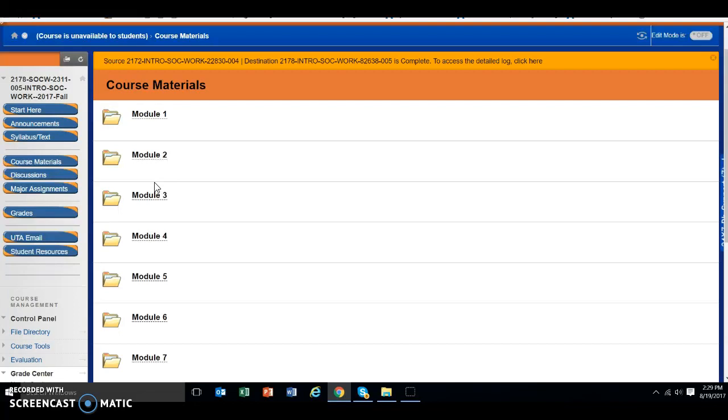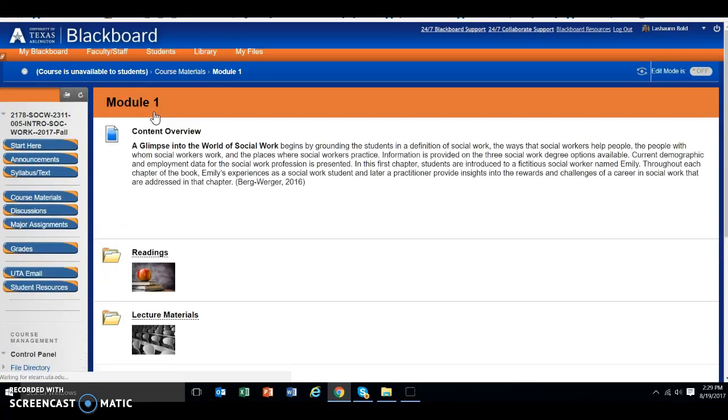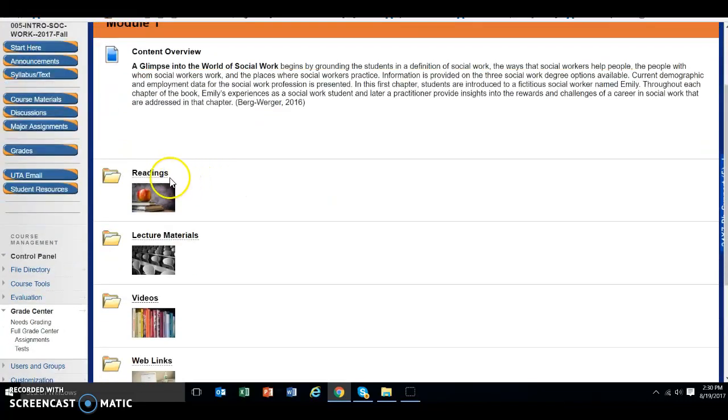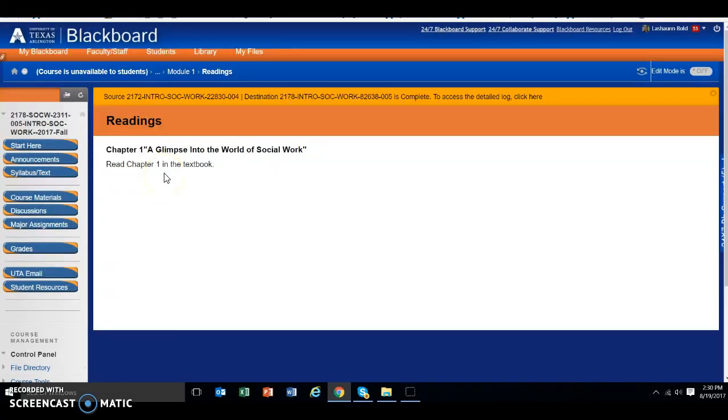So in course materials, that's where everything is that you need. So you're going to want to click on each one, and they coincide with the syllabus. You want to make sure you have the syllabus downloaded as well so you can follow along with that. But here you'll see what that week is about, and then each area is where you'll find things.